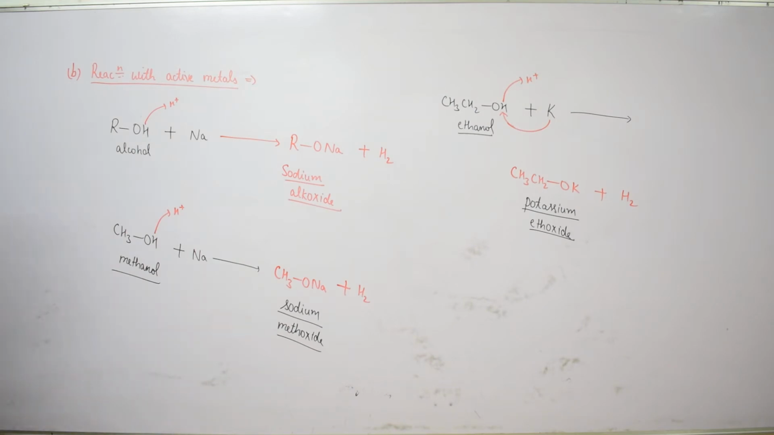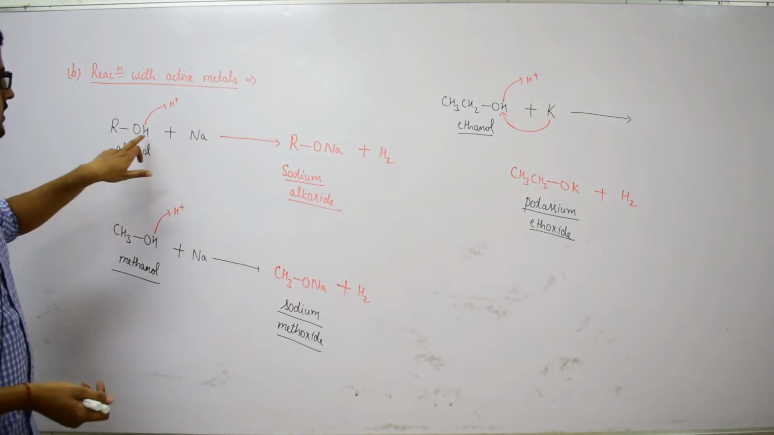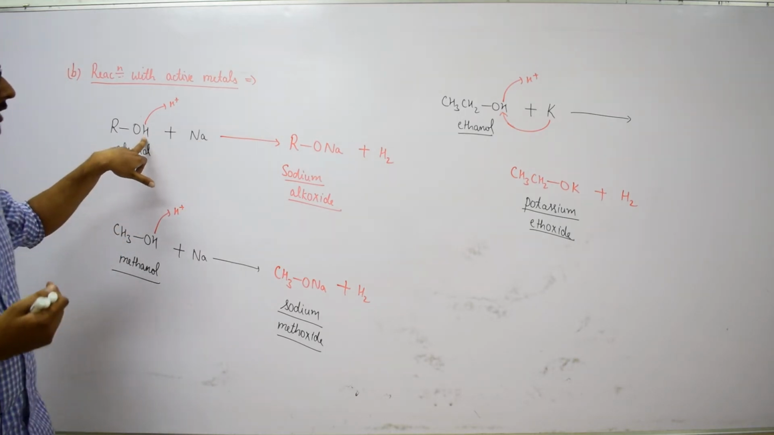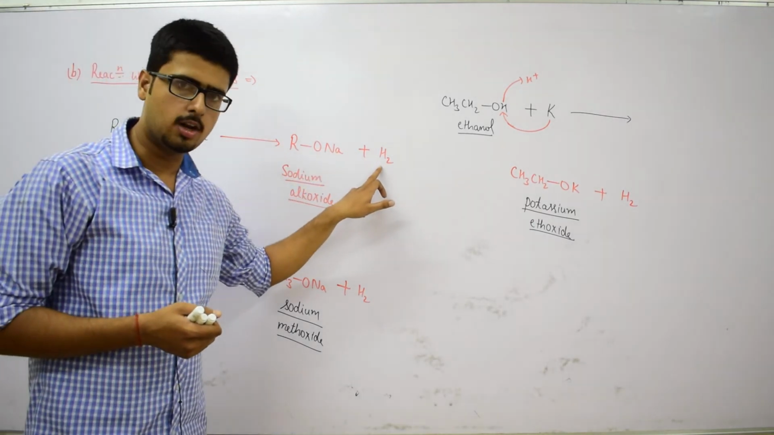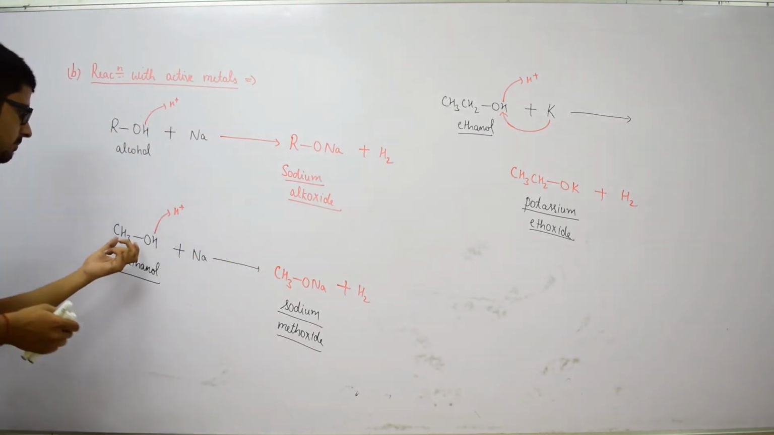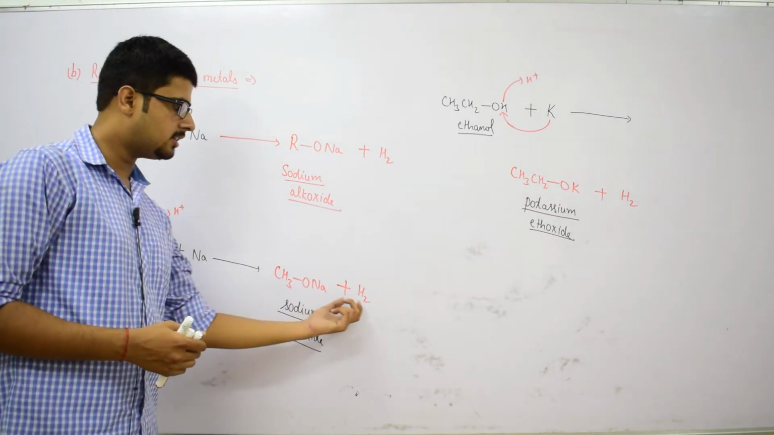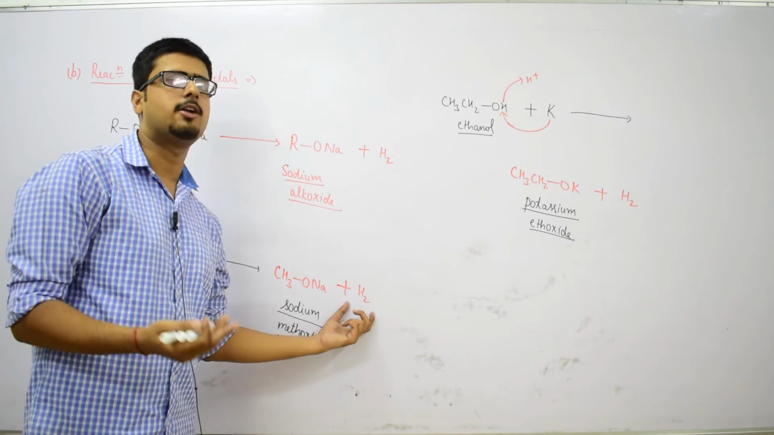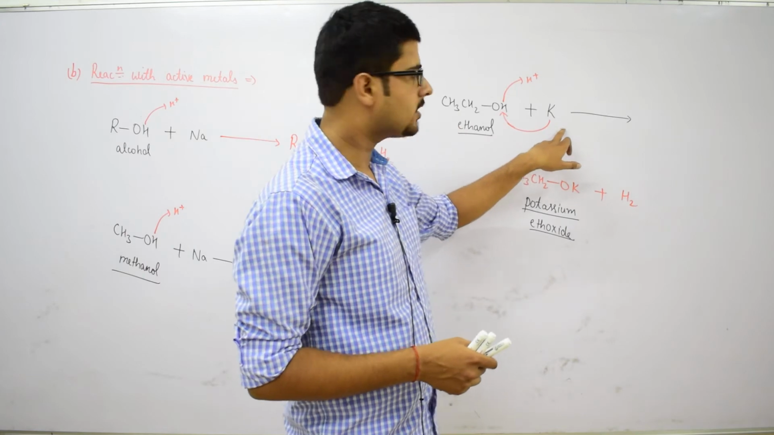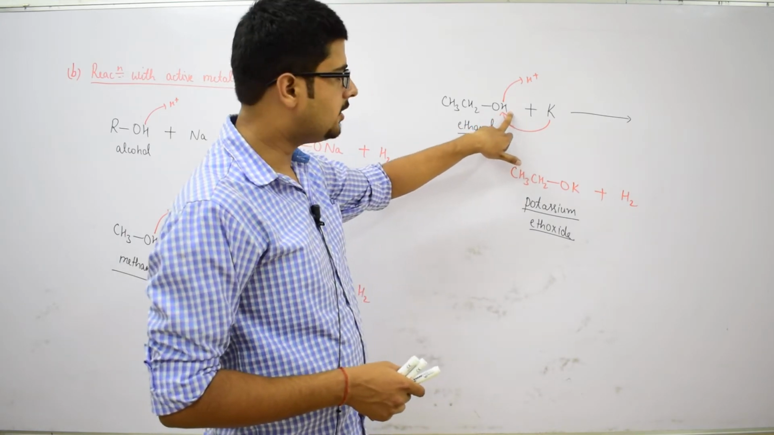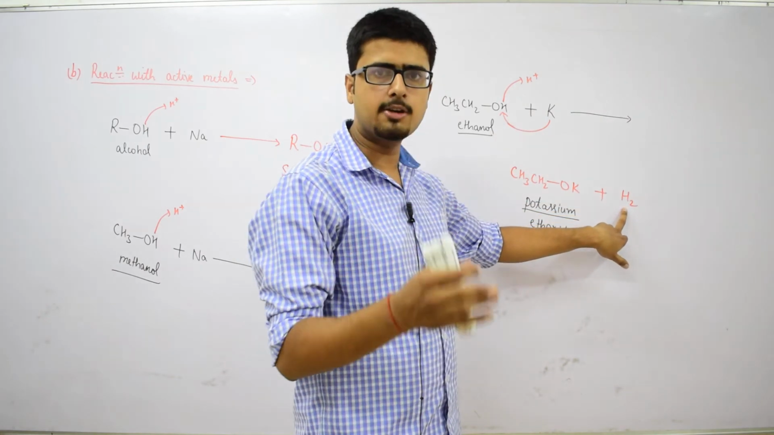So, this is the reaction with active metals. When alcohol is treated with any active metal, let it be sodium, sodium will substitute hydrogen atom or proton, leading to the formation of sodium alkoxide, and the two protons will be eliminated in the form of hydrogen molecule. In the similar manner, when methanol is treated with sodium, it leads to the formation of sodium methoxide, and liberation of hydrogen molecule will take place. And in the same manner, when ethanol is treated with potassium, potassium will substitute this hydrogen, leading to the formation of potassium ethoxide, and the two protons will be eliminated in the form of hydrogen molecule.